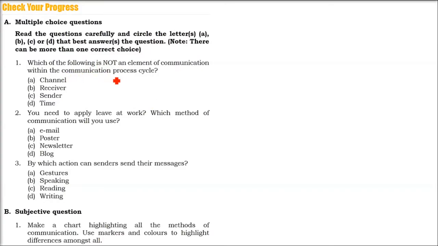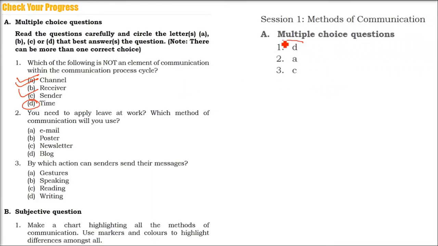Let us take some questions. Which of the following is not an element of communication within the communication process cycle? Channel was there, receiver was there, sender was there, time was not there. So 1D. This is the answer provided by NCERT. You need to apply for leave at work. Which method of communication will you use? Email. Poster is not the way. Newsletter, blog is also not the way. So email is the best one.